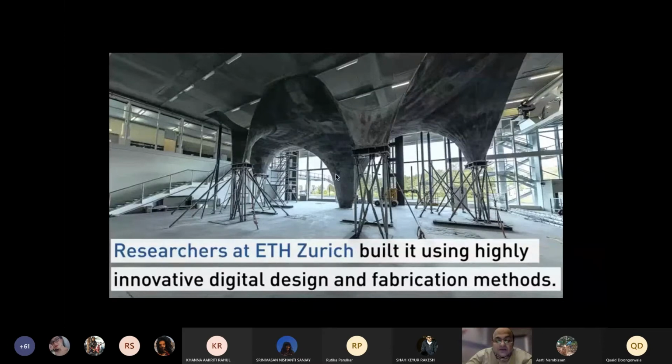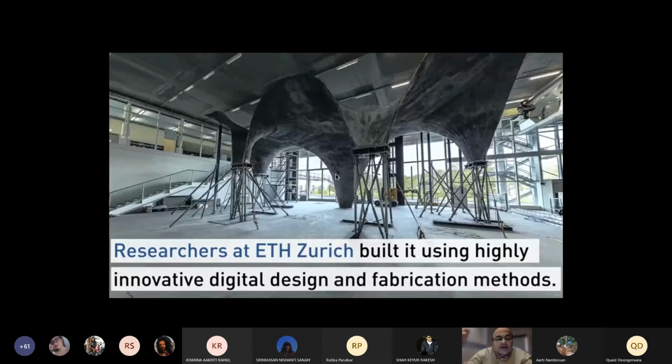So the size of the members was huge, right from 6 meters to 1.2 meters in the Pantheon, to Korea's shell, which is now 6 centimeters thick, to something here which is 3 centimeters to 12 centimeters.